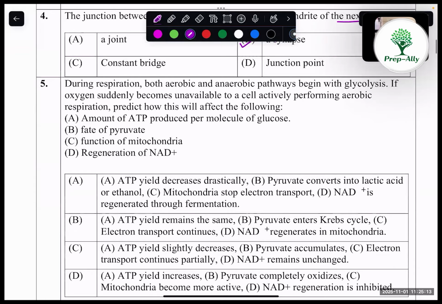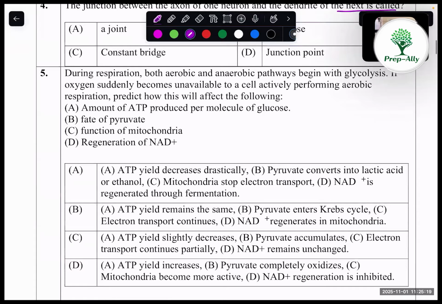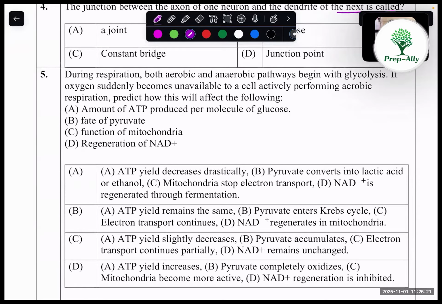Coming into fifth question, during respiration, both aerobic and anaerobic pathway begins with glycolysis. If oxygen suddenly becomes unavailable to the cell, actively performing aerobic respiration, predict how this will affect the following. So coming into amount of ATP produced per molecule of glucose, as we all know that aerobic respiration only giving more amount of ATP.